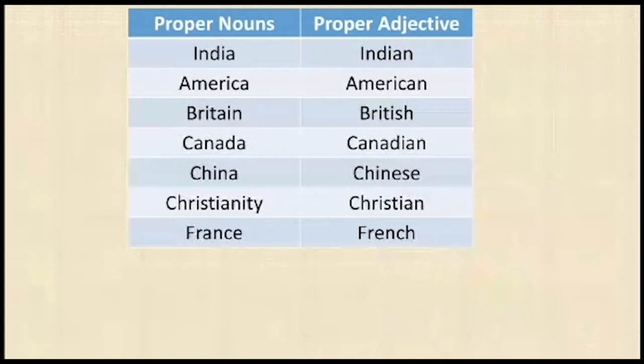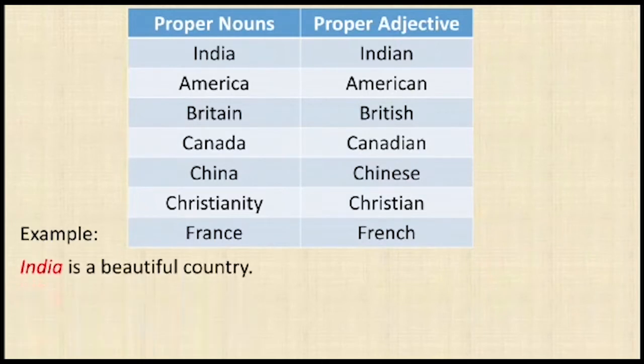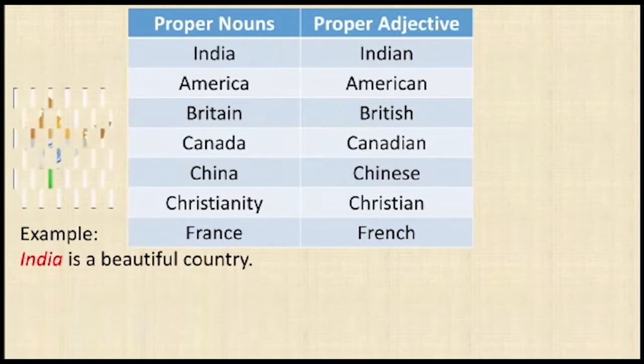Now let us see how proper nouns change to proper adjectives. Like India, it changes to Indian. Any person who belongs to India or who lives in India is called Indian. In the same way, America, one who lives in America is regarded as American. Similarly, Britain, British, Canada, Canadian, China, Chinese. Christianity, this is a religion, so Christian. France, French.